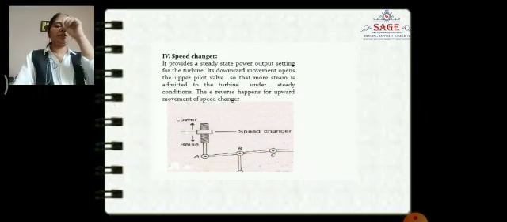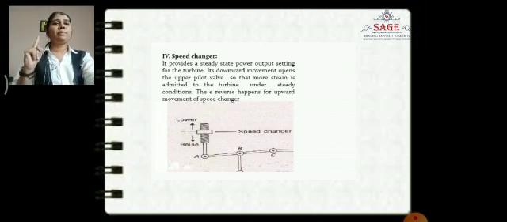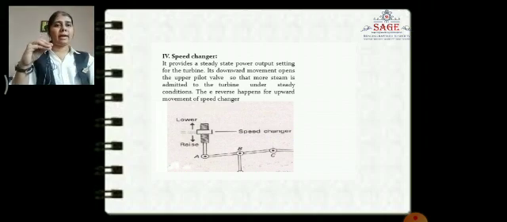Next is the speed changer. The speed changer is the main component of the whole block diagram. It provides the steady state power output setting for the turbine. Its downward movement opens the upper pilot valve so that more steam is admitted to the turbine under steady conditions. The reverse happens for the upward movement of the speed changer.